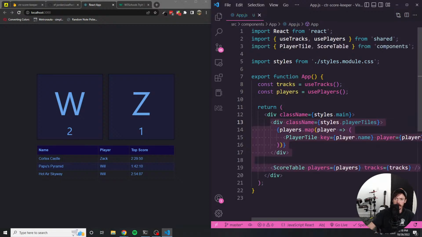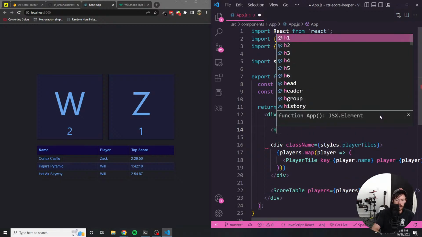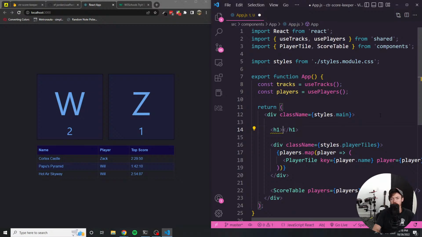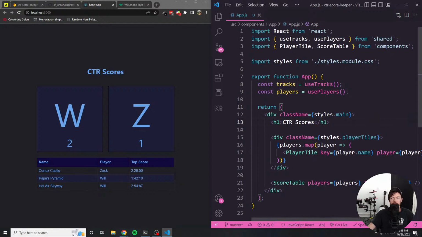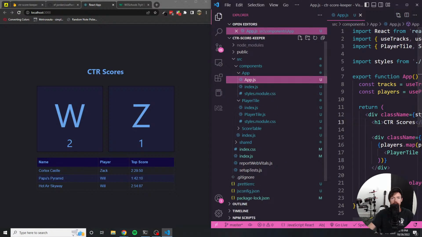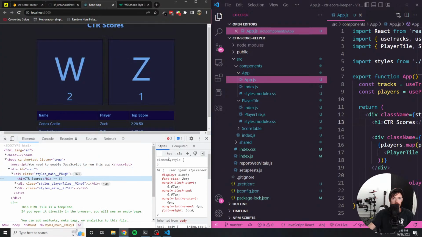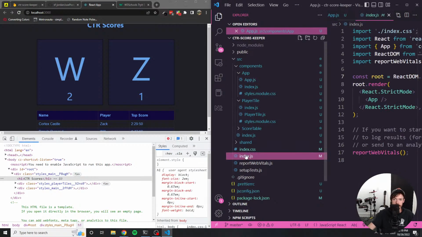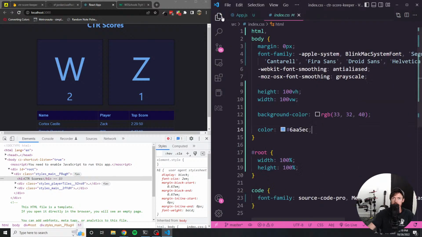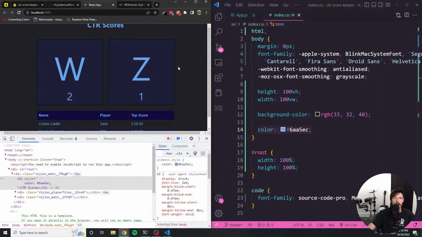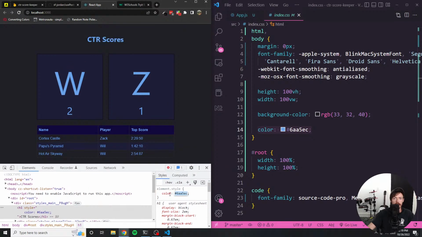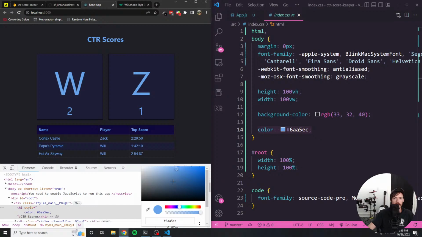I didn't really need to cut that. Let's do an H1 and we'll just say CTR scores. Yeah, but let's change the color of that. And again, I'll just use this developer tool to, let's start it off as the same color that I have here at first, and then let's find a color that complements it. There we go.